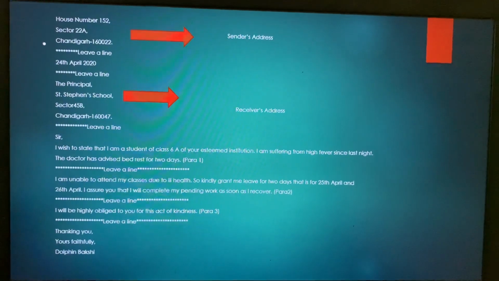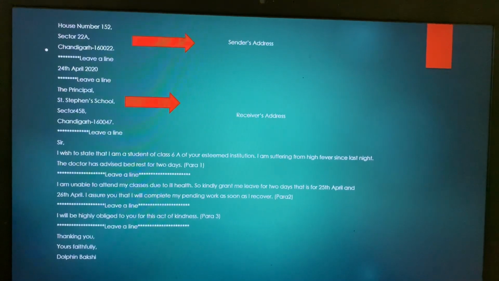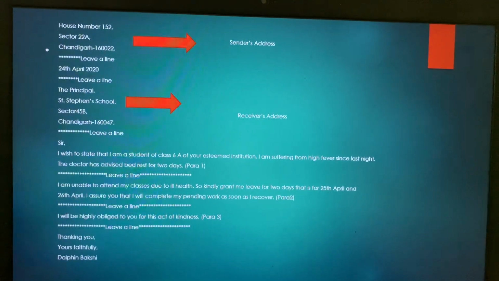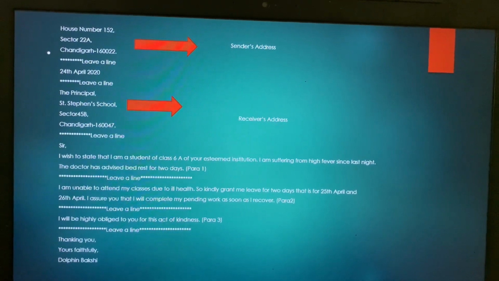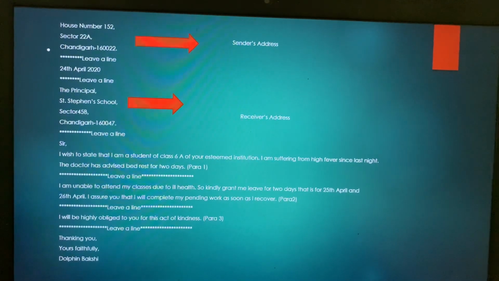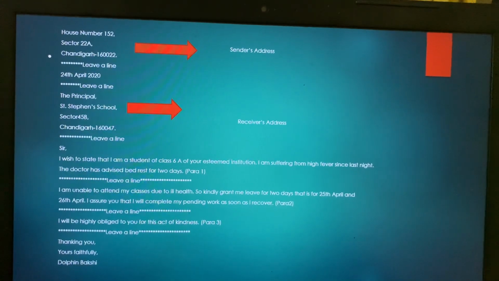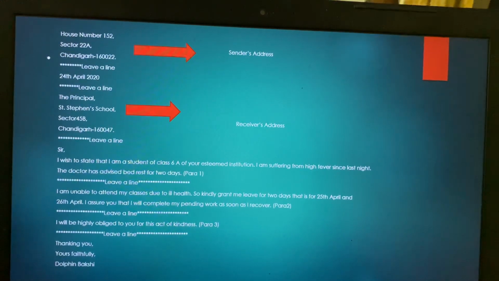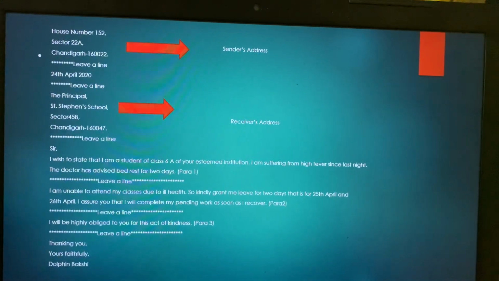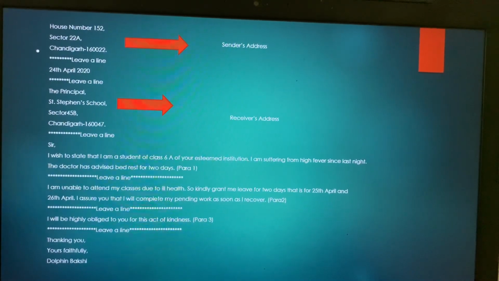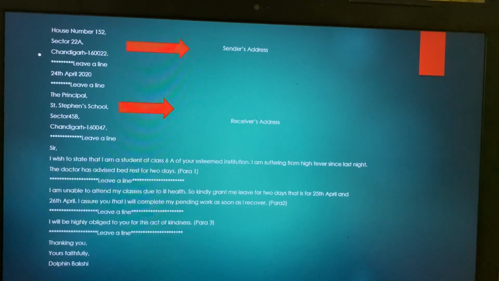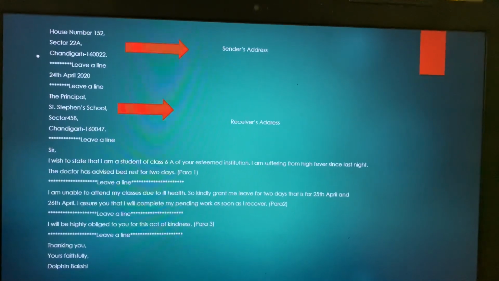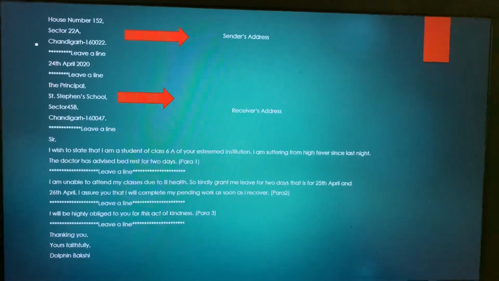which says, I'm unable to attend my classes due to ill health. So kindly grant me leave for 2 days, that is for 25th April and 26th April. I assure you that I'll complete my pending work as soon as I recover. So this becomes your paragraph number 2, wherein you're talking about your ill health and you are talking about the leave that you want, the duration you are mentioning, and you are assuring the school authorities that you're going to complete your work when you will recover.